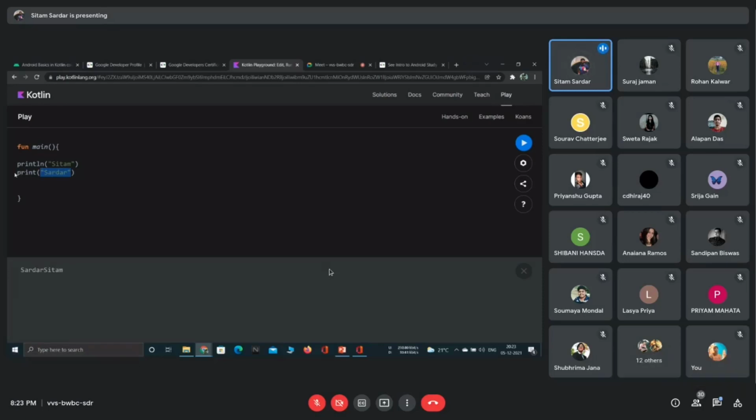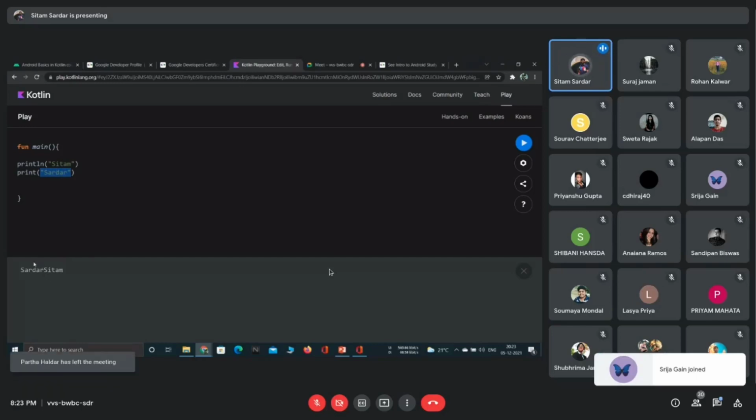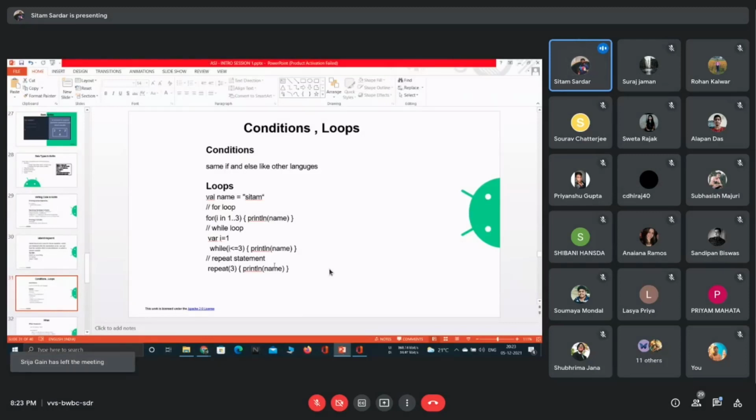And whenever I use the print function, what actually happens? First the text is printed, then no new line is printed. That is, the cursor is not going downwards. It stays here, and the remaining things are printed here. So that's why this result occurs. Okay, so these things are the basics up to now.